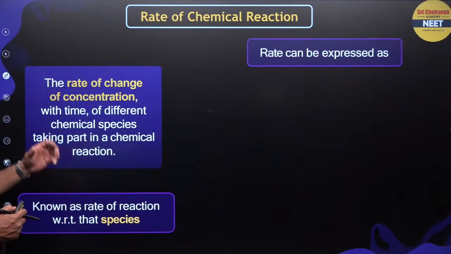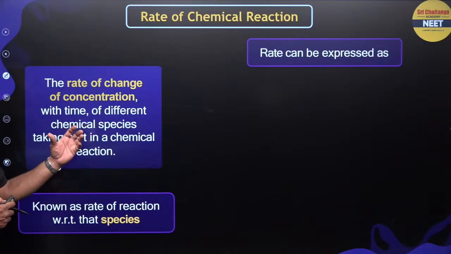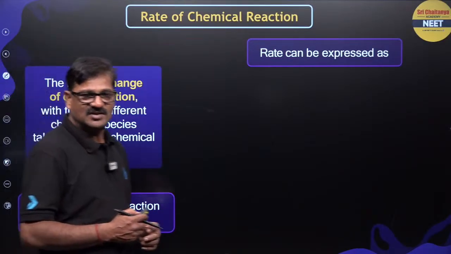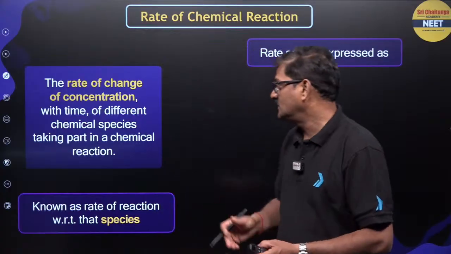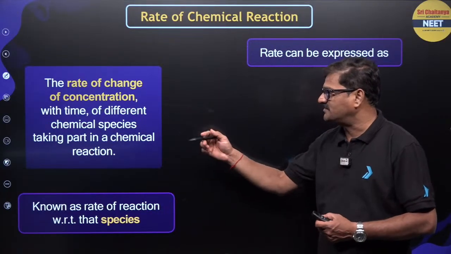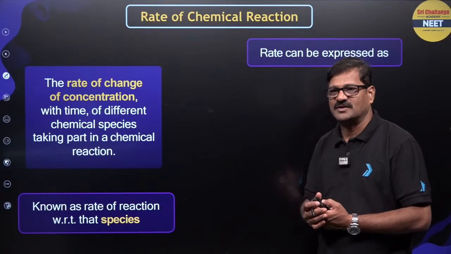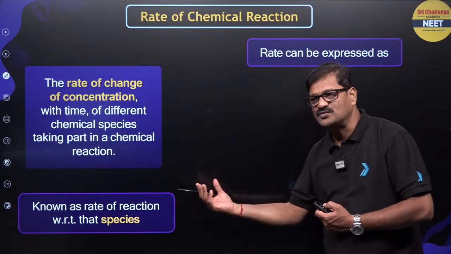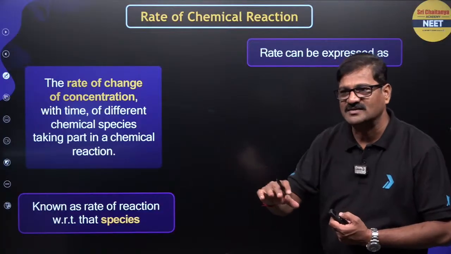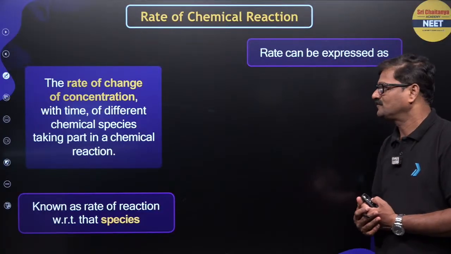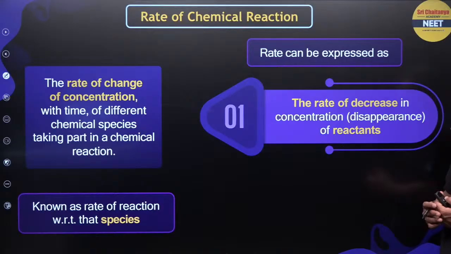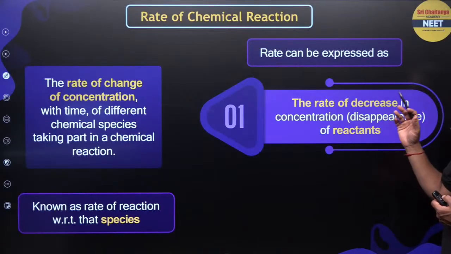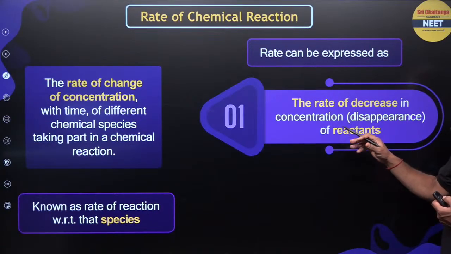Now, the rate of a chemical reaction is the rate of change in concentration with respect to time of the different species taking part in the chemical reaction. A species could be a reactant or a product. So it is expressed as the rate of decrease in the concentration of the reactant.